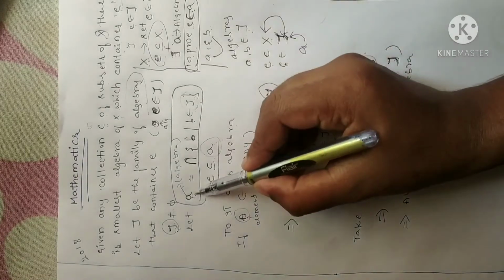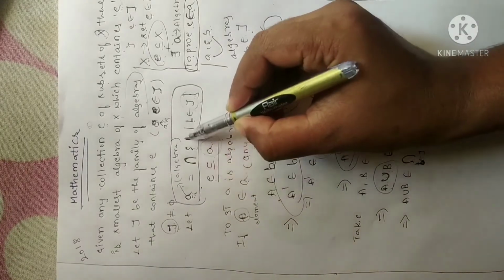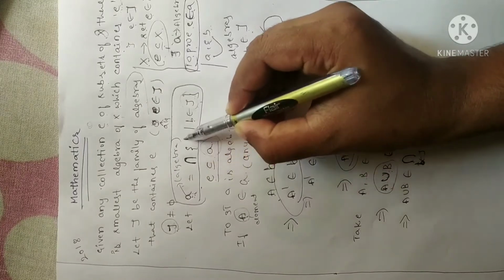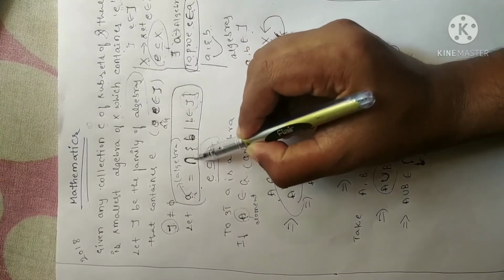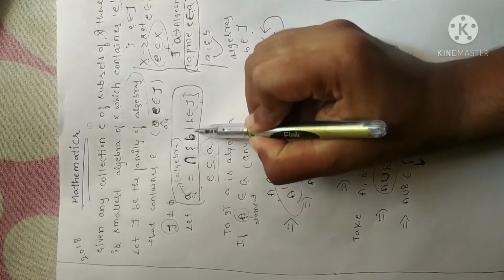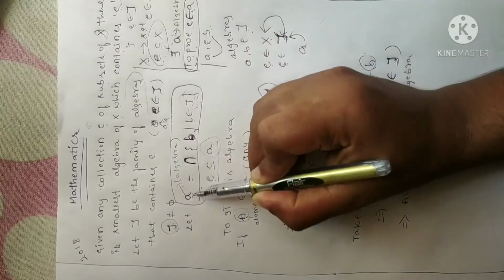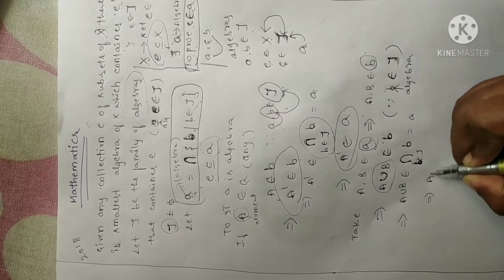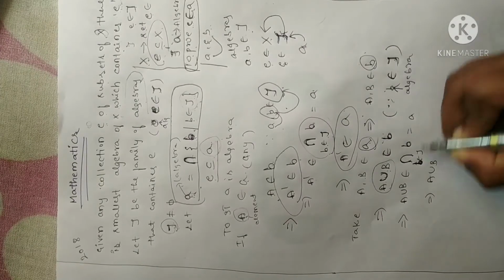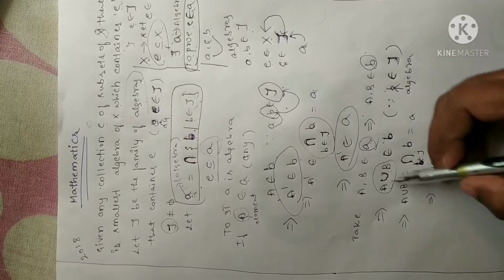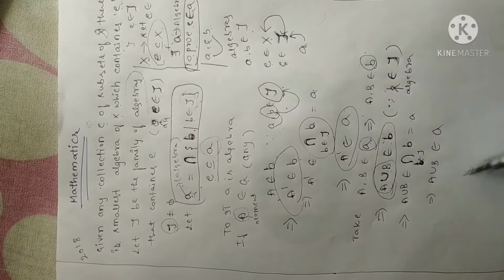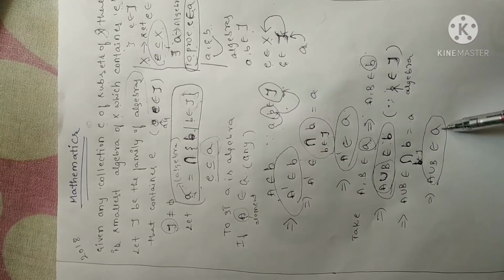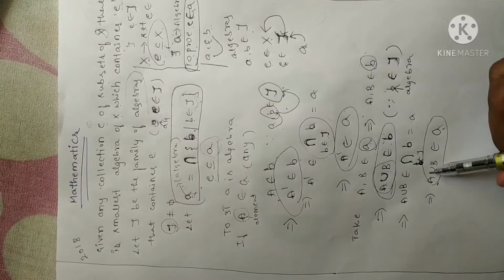Now as per our assumption, the intersection of B, in the sense the set of all the algebras which have the same or common property as B, we assumed as A. So I can replace this with A. This implies that A union B also belongs to A. Am I correct? I have assumed A union B belongs to B, so A union B is also in A. So it is closed under finite union.